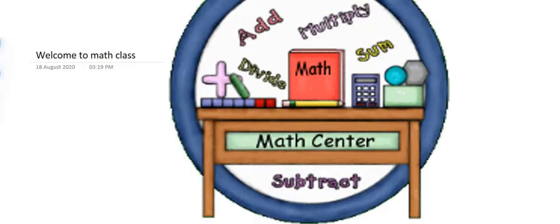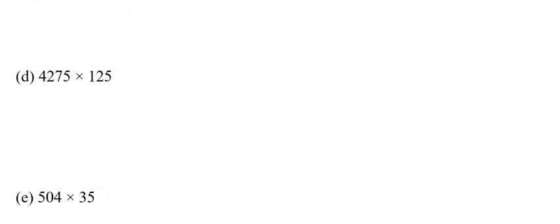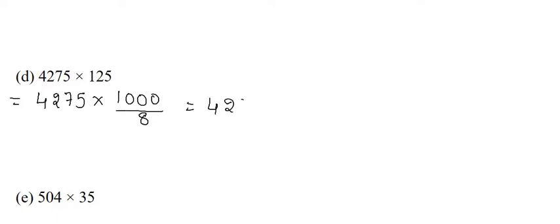So we are in whole numbers and we are trying to solve the whole numbers with the help of patterns. Which pattern we will follow, we'll see here. 4275 multiplied by 125 can be written as 1000 divided by 8. So 4275 multiplied by 1000, and the total number I have to divide by 8.